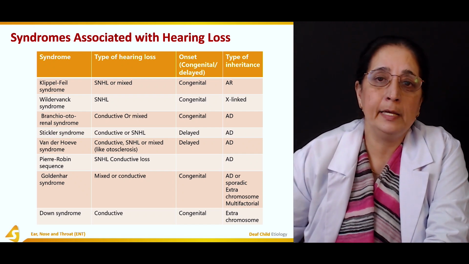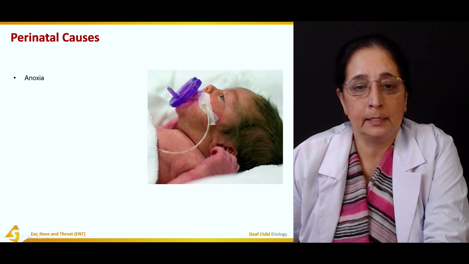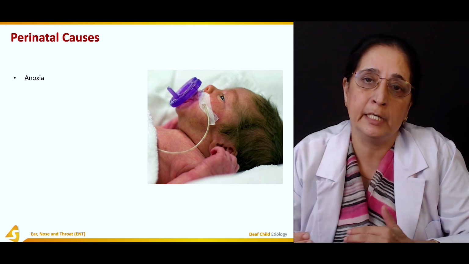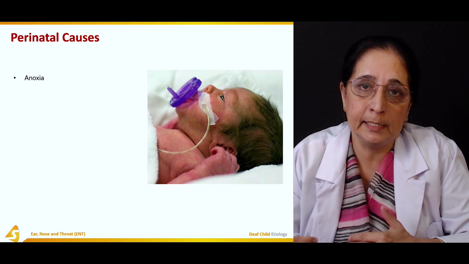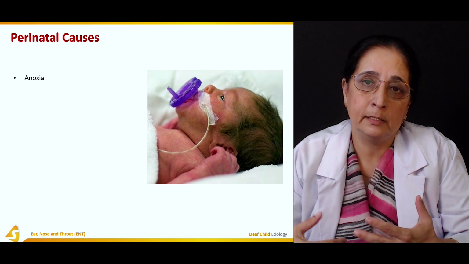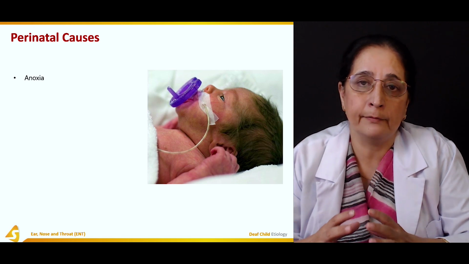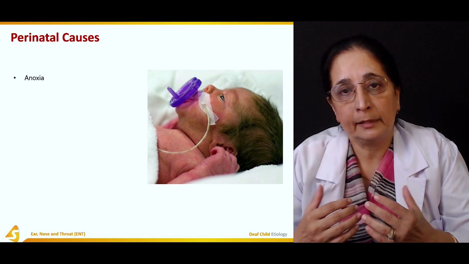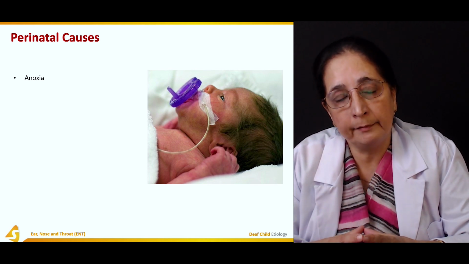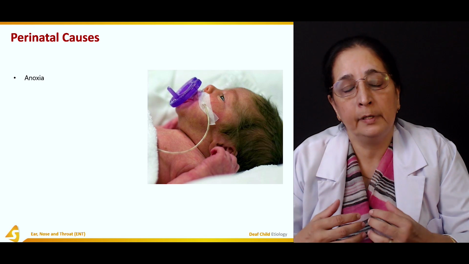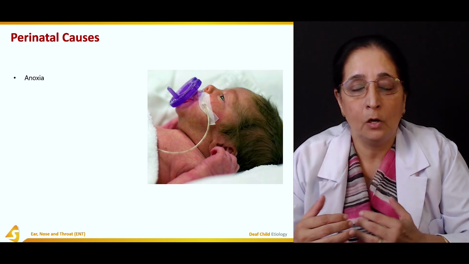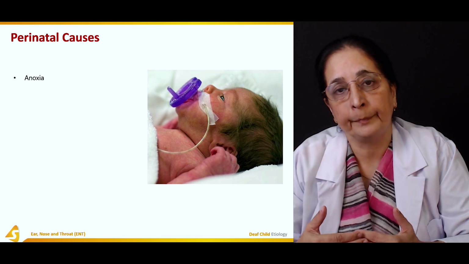Then some perinatal causes, such as anoxia. Perinatal causes are mainly associated with the delivery, and different factors can affect it: the method of delivery, any hemorrhage and placental disorders, long duration of labor.